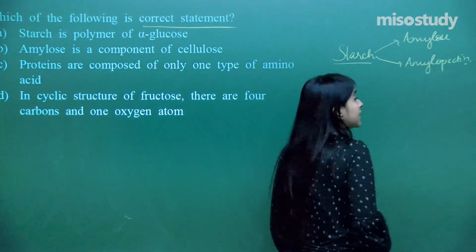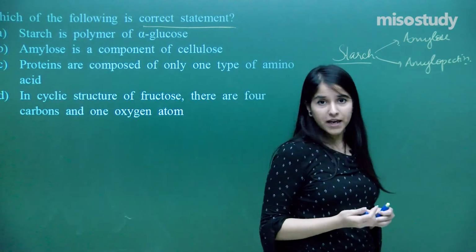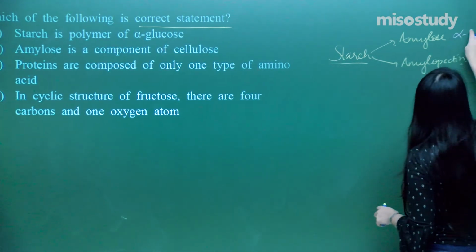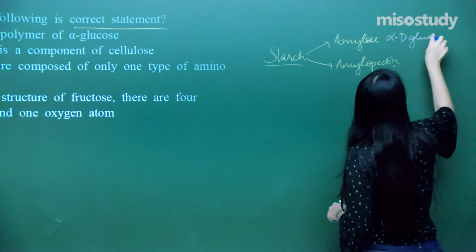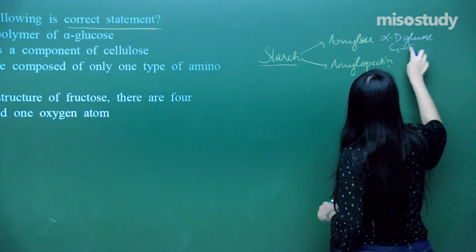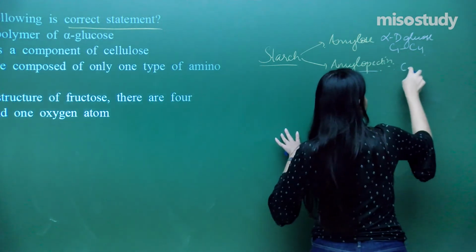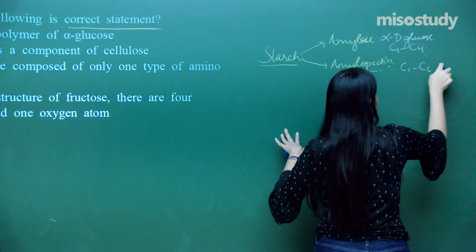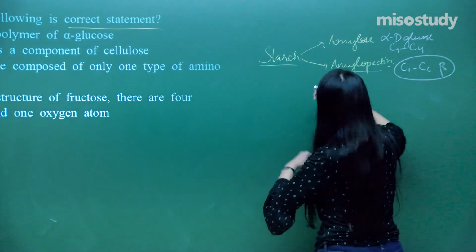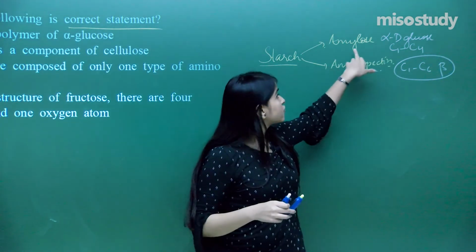And we all know in the case of amylose, what do we have? We have alpha D glucose connected via C1 and C4 linkages, and in amylopectin I have got connections of C1 and C6 linkages as well, that means forming a branched chain. This is just a linear chain.